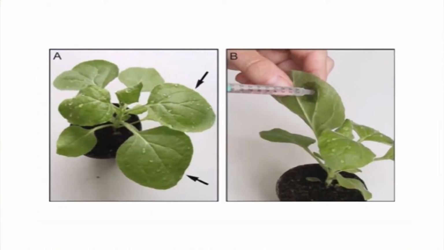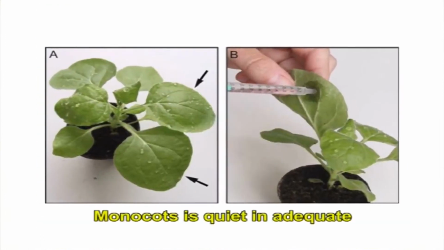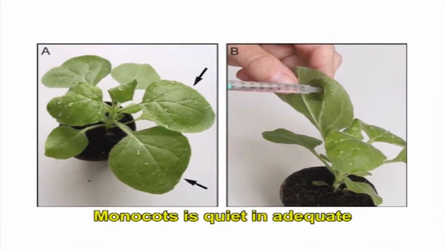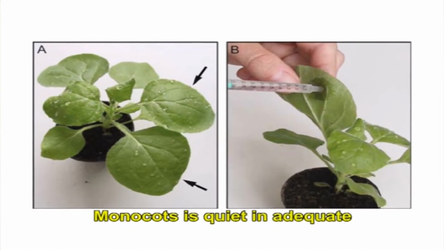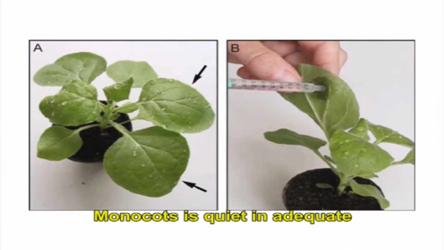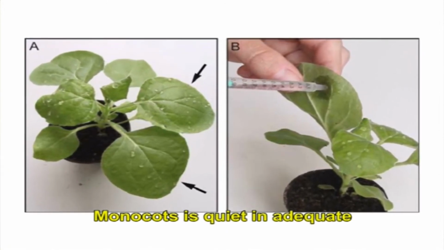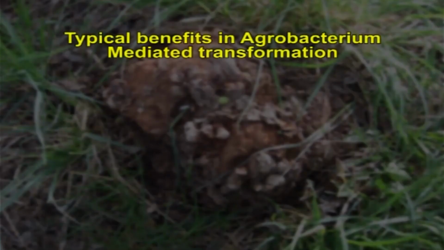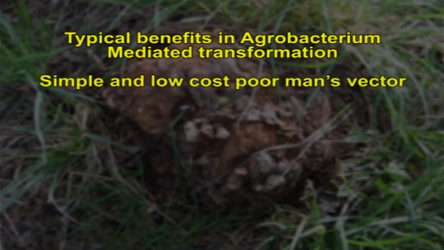Even though the transformation for monocots is quite inadequate, it has developed to be the technique of choice for many years for the reason that it is easier to handle and reasonably economical to perform. Typical benefits in Agrobacterium mediated transformation include it is simple and low cost. So, it is poor man's vector.